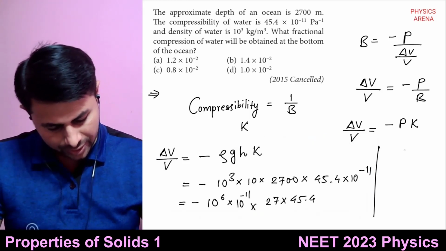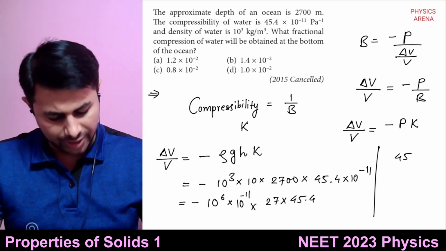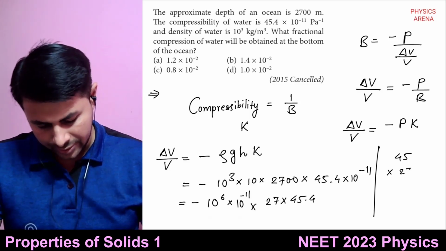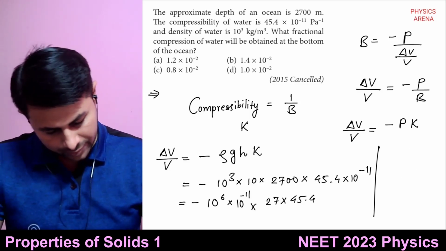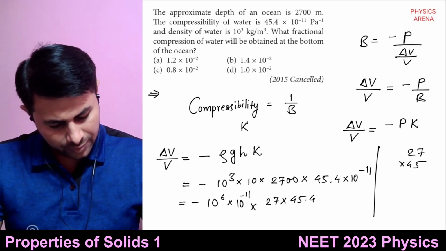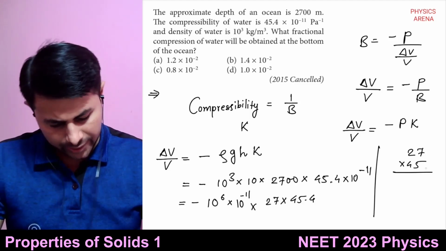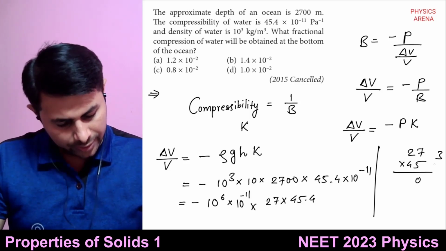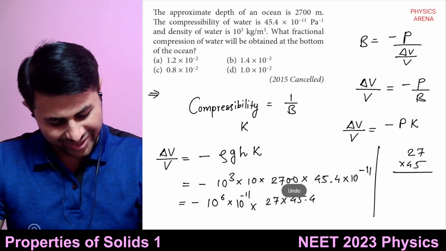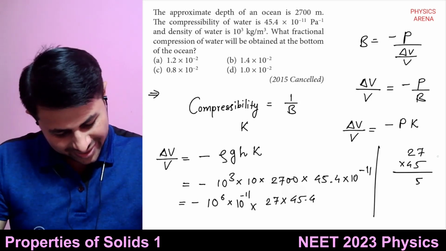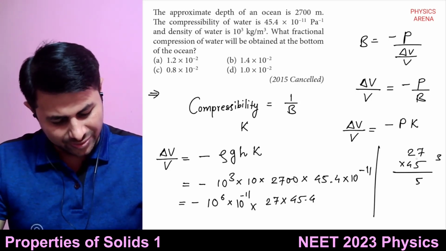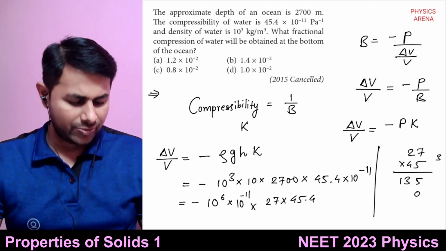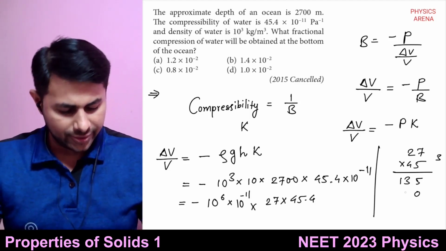Anyways, let's skip the 4, 45 multiplied by 27. How much would this be? 7 fives are 35. 5 twos are 10, 13, 0, then 27 fours are how much? 108.